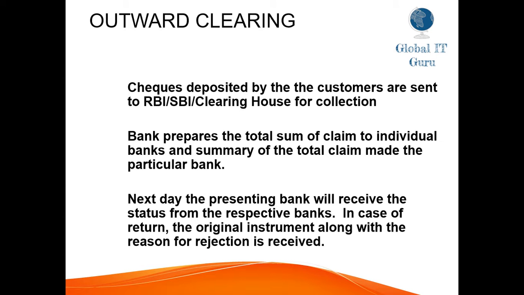The next day, the presenting bank will receive the status from the respective bank. In case of return, the original instrument along with the reason for rejection is received.